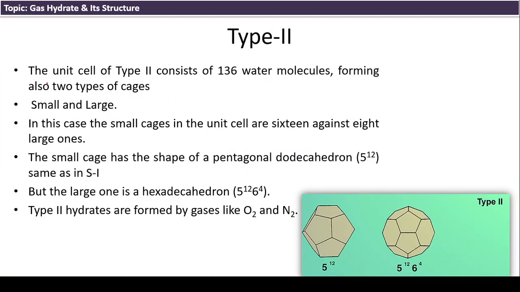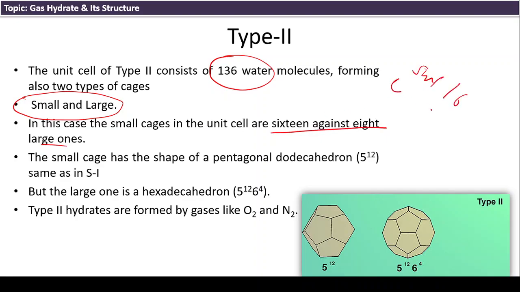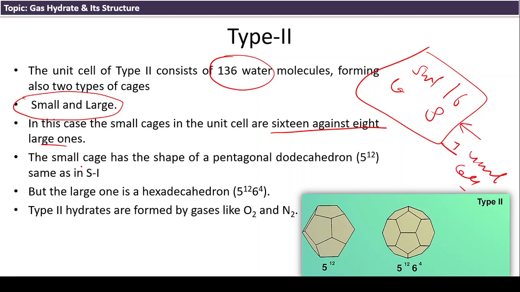Now come to type 2. The unit cell of type 2 consists of 136 water molecules forming 2 types of cages. Same as type 1, there are small and large cages. In the unit cell there are 16 small cages against 8 large ones, which makes one unit cell. Now the small cage shape is the pentagonal dodecahedron, 5 to the 12, very much similar to type 1. It is the same as in type 1.